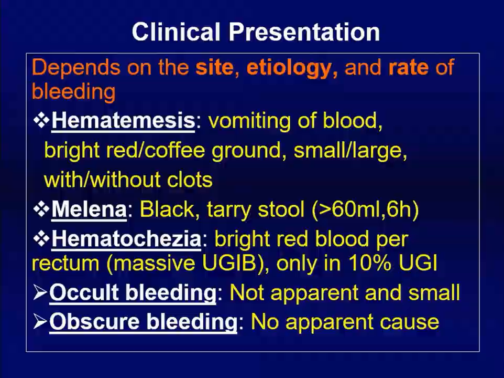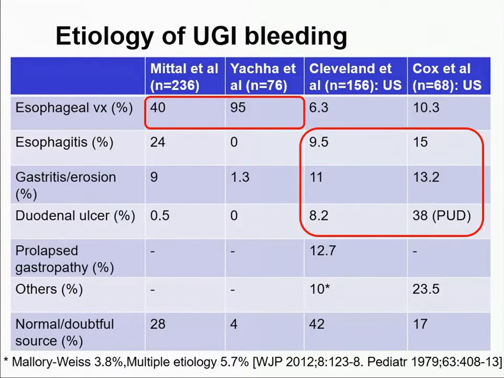Now I have quoted these 4 studies to find out what are the common etiologies of upper GI bleed. There is a difference between the East and West. In developing countries, we get more often variceal bleed as a cause of upper GI bleed. On the contrary, the studies from America have shown these are mainly peptic ulcer disease, gastritis, esophagitis. Why is this difference so?